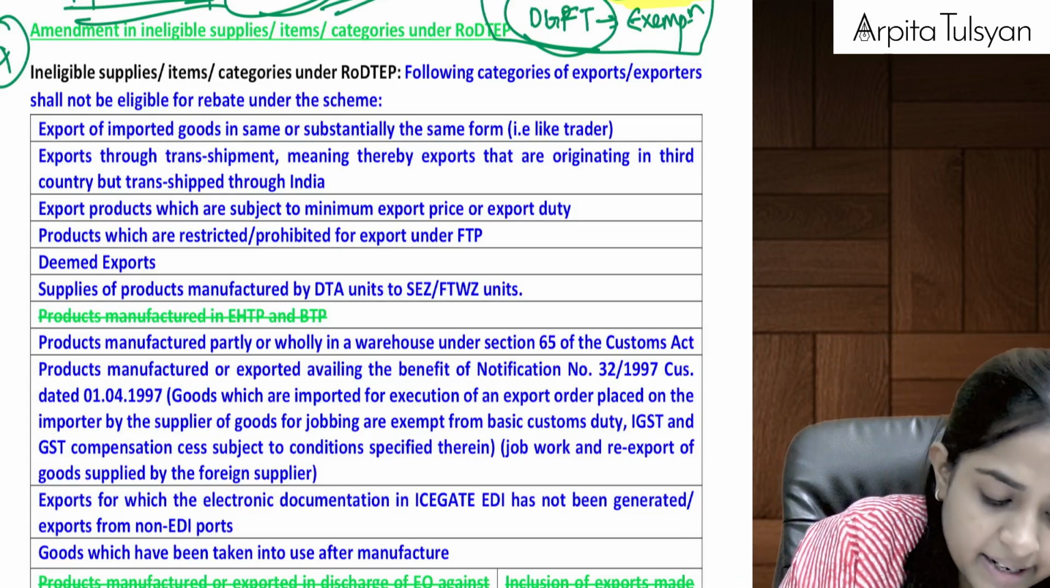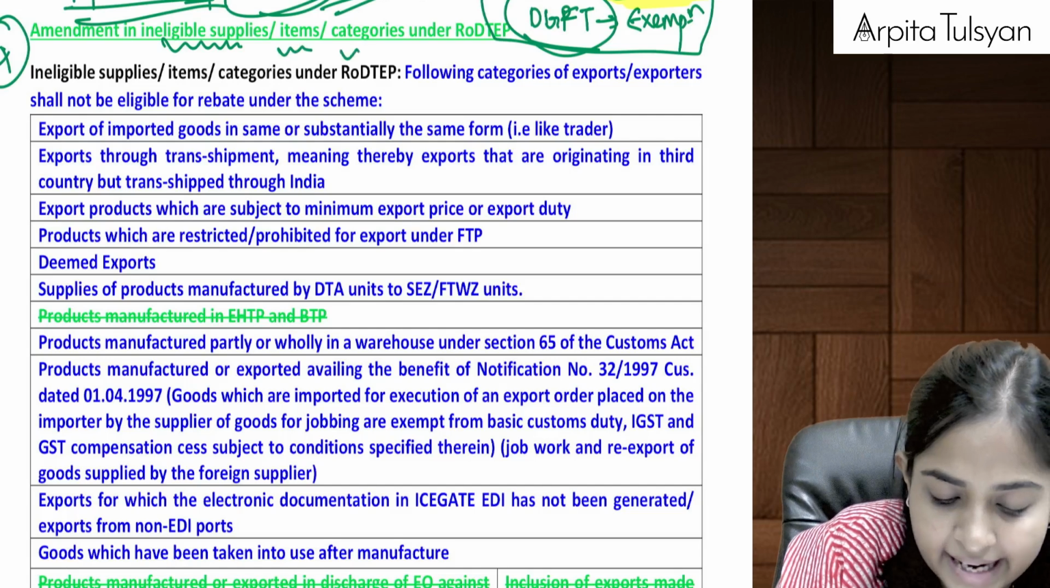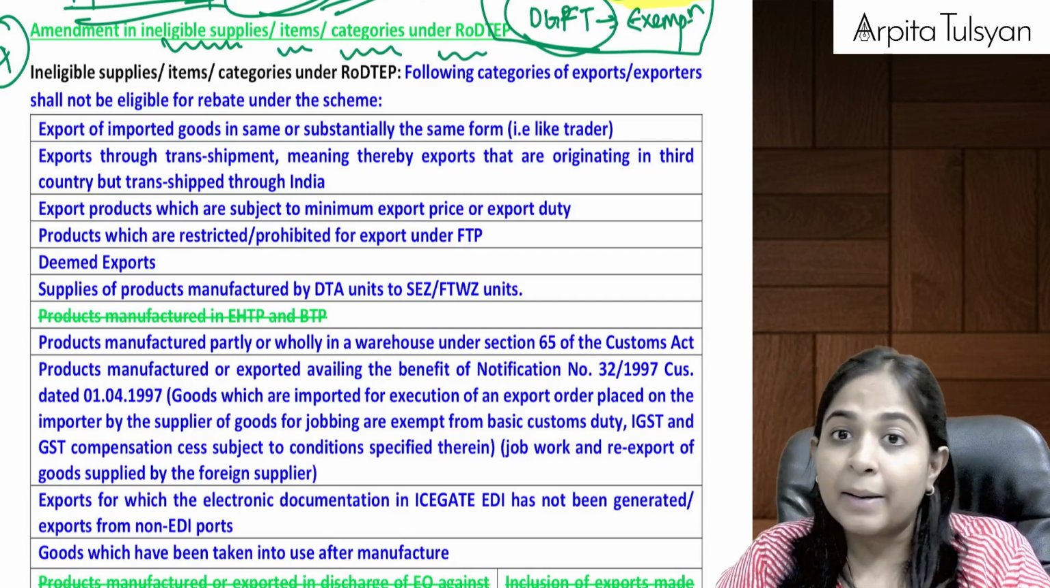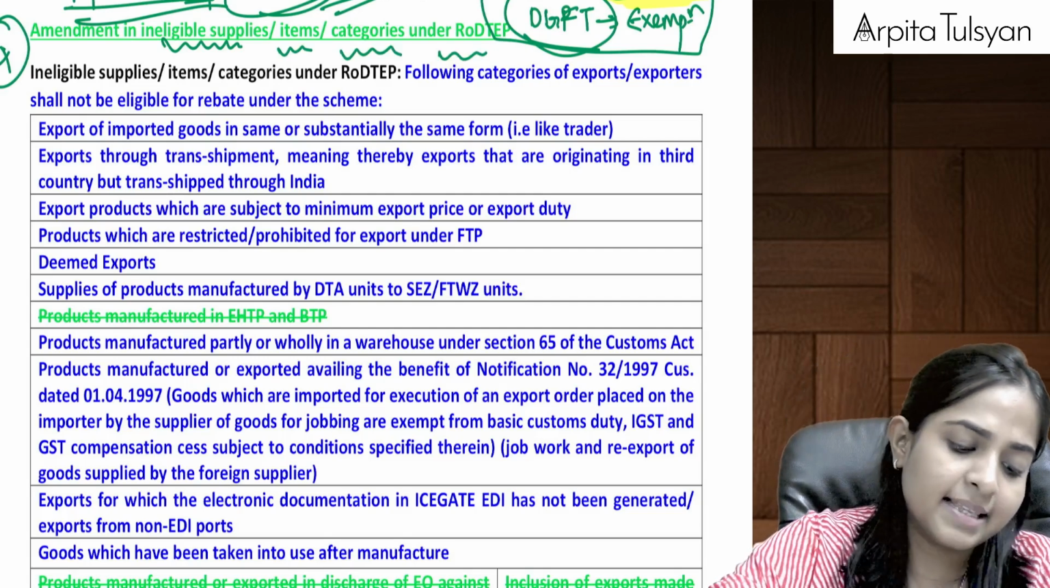And then, going on to the last one, the fourth one, that is amendment in ineligible supplies items categories under the RoDTEP scheme. RoDTEP, remission of duties, we had studied. Yes, this was also one of the schemes.